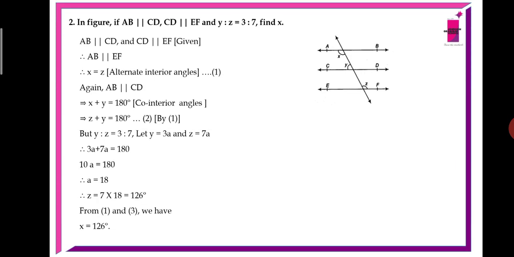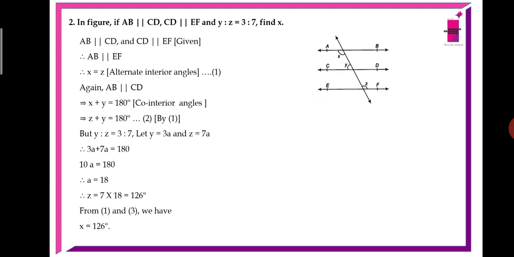Next problem. In the figure, if AB is parallel to CD, CD is parallel to EF, and y:z equals 3:7, find x. Here AB is parallel to CD and CD is parallel to EF. Therefore, AB is also parallel to EF. Because AB and CD are parallel, x equals z, as they are alternate interior angles. This is equation 1.